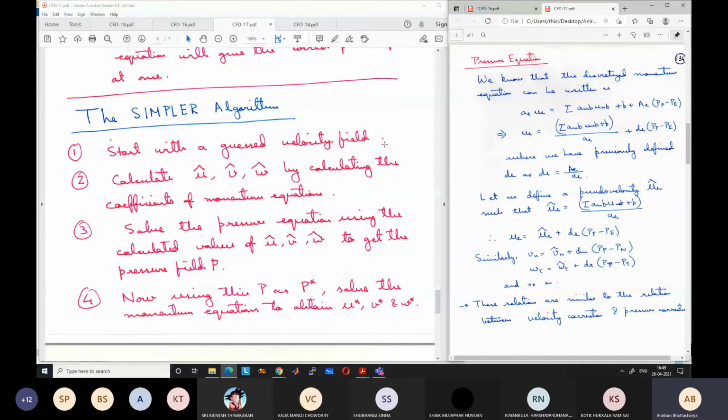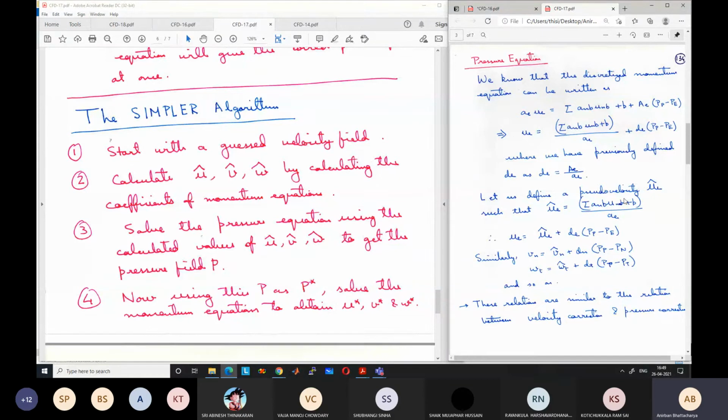Once you guess the velocity, we will calculate the hat values using the summation of a and b terms plus b by a, this type of terms. Because you already have the guess velocities, we can get u hat, v hat, and w hat using these equations.